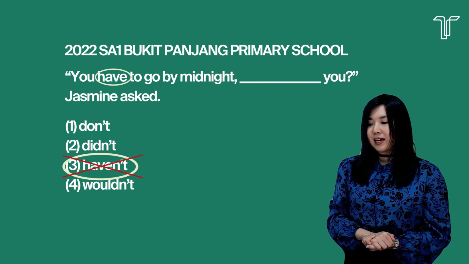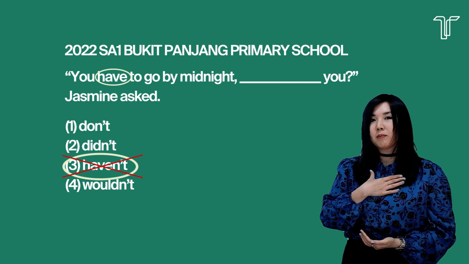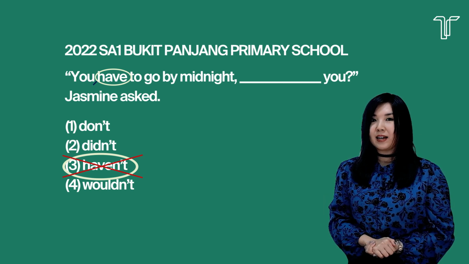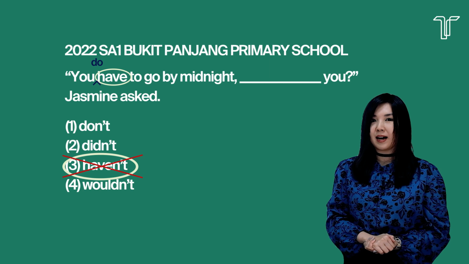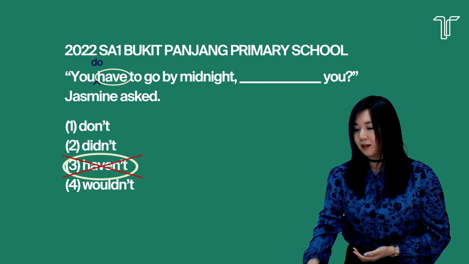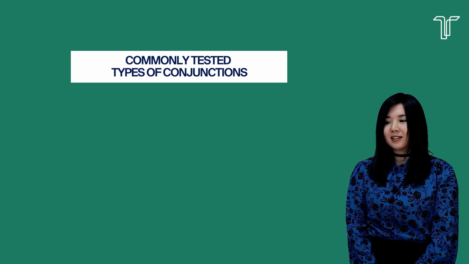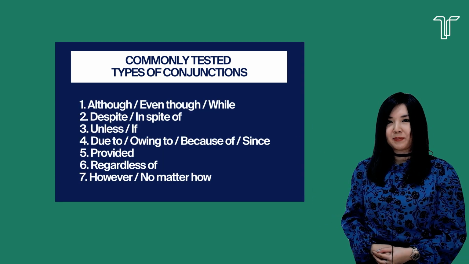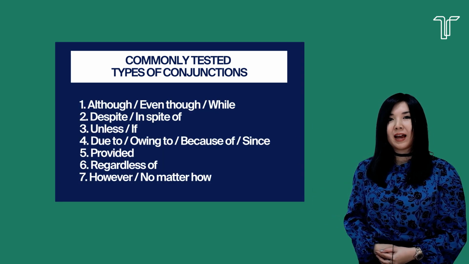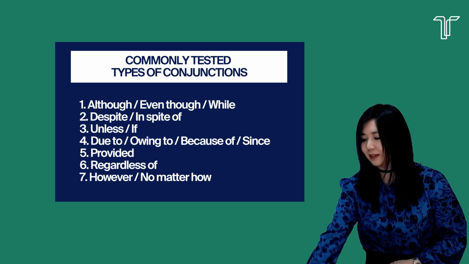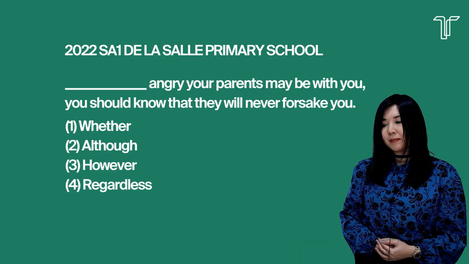Okay? So when I say you have to go by midnight, I actually omitted a word there. It was actually, you do have to go by midnight. Therefore, the answer would be, don't you? The next question type would involve conjunctions. So look at these commonly tested types of conjunctions and you should be familiar with them and how they are used. So let's look at this question from Dilasa Primary School.